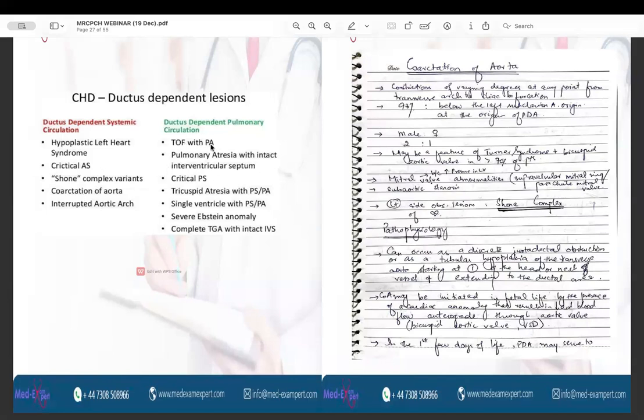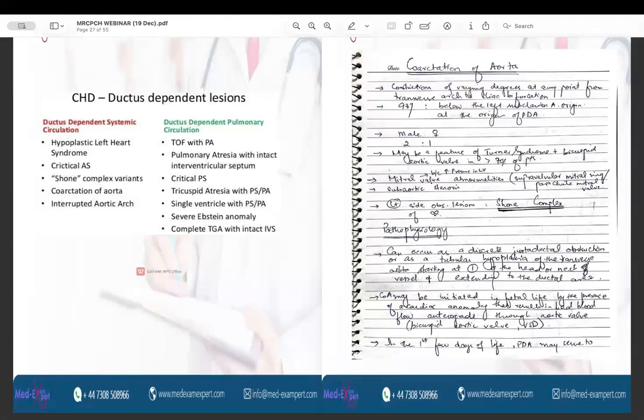In case of TOF with pulmonary atresia, again there is obstruction to the outflow tract from the right ventricle, so the ductus has to be kept open. Similar is the case with pulmonary stenosis, tricuspid atresia, and the single ventricle. So I hope the concept behind the ductus dependent and the ductus independent lesions is clear now.